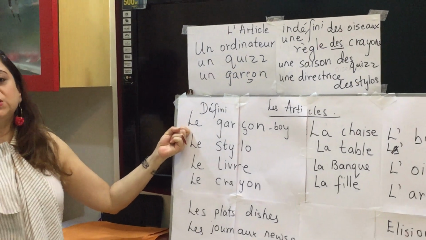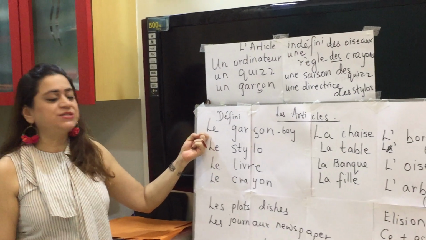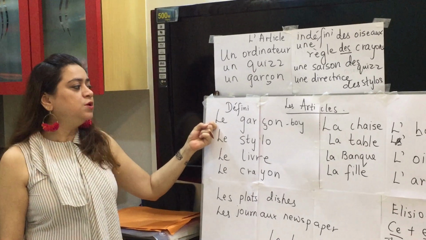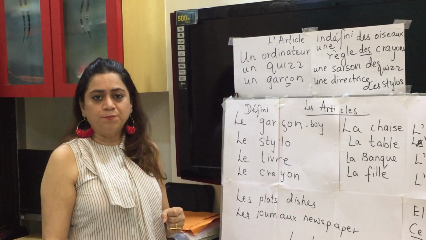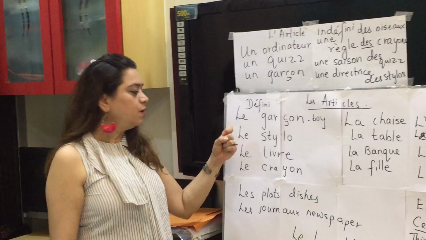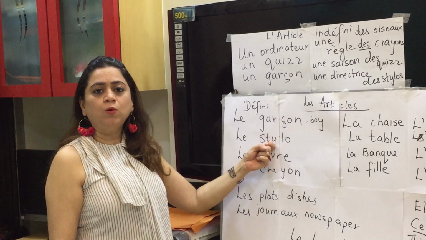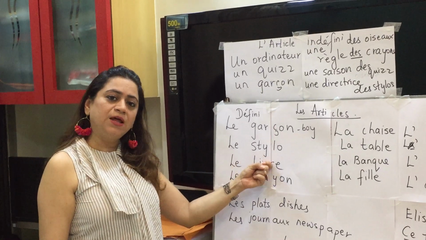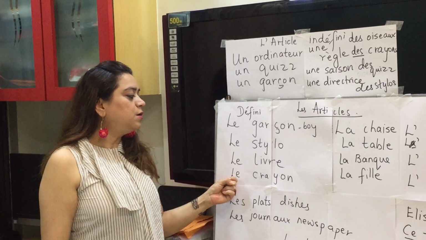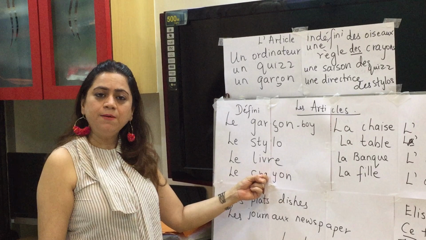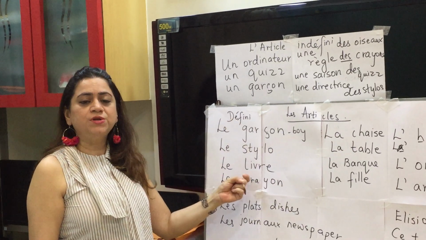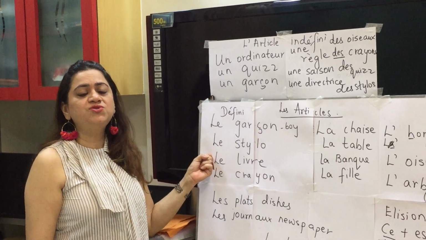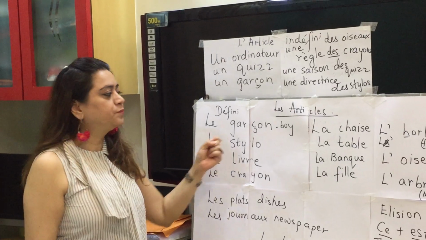The definite article to be placed before masculine nouns is le. So le garçon, that's boy. Le stylo, the pen. Le livre, that is the book. Le crayon, that's the pencil. These are all masculine nouns, and before them, the is translated as le.